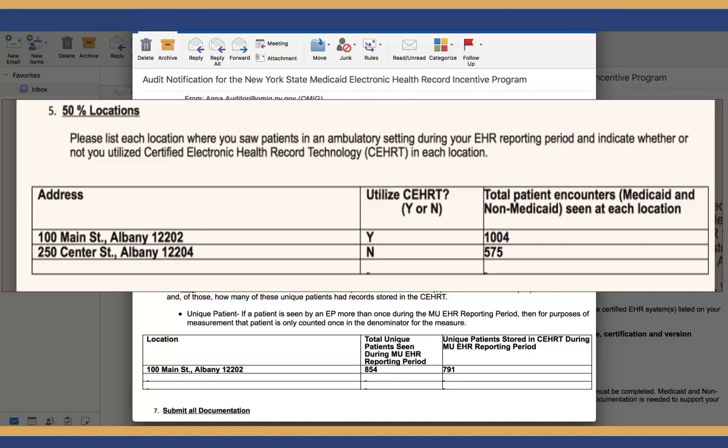In this example, in the left column, our provider entered the address of the 2 locations where he saw patients during the EHR reporting period. He then indicated that the first location was equipped with certified EHR technology during the EHR reporting period by entering a letter Y, and the second was not, by entering a letter N. He then entered that he had 1,004 patient encounters at the first location and 575 at the second. By entering this data, the provider has indicated that he saw 64% of his patient encounters at locations equipped with certified EHR technology during the EHR reporting period and therefore met the 50% requirement.